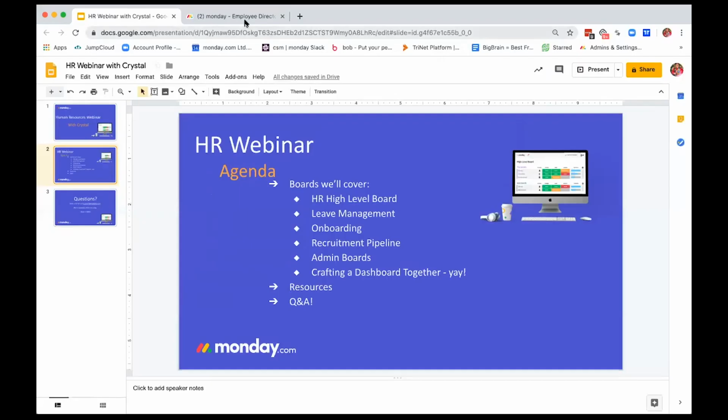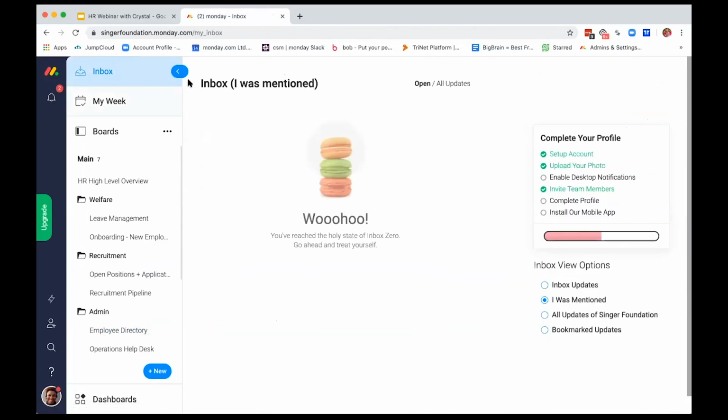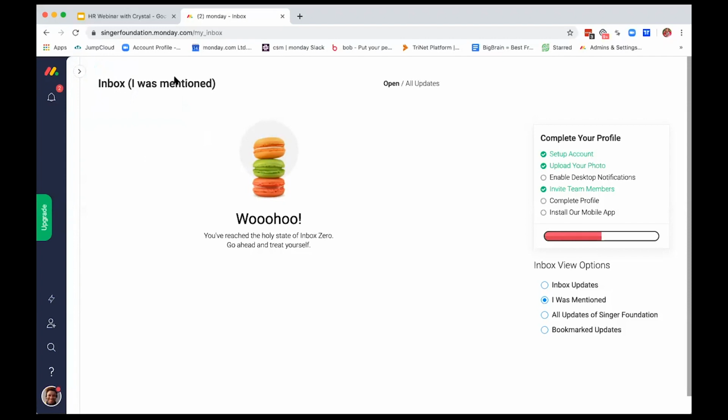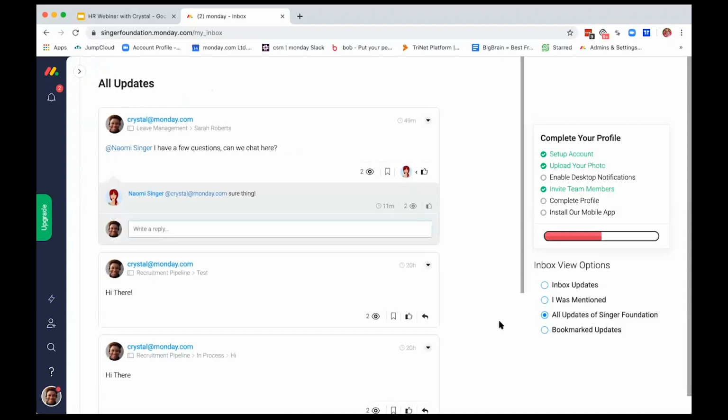Awesome. Perfect, perfect. So let's go into monday.com. You guys are all familiar with the platform at this point. The first thing you usually see when you open up Monday is the inbox. The inbox pretty much pulls from all of the boards that you have in your account, and it allows you to see at a glance things that were happening across the board. If we go to our view options, we have the ability to see all updates in the organization, things that were mentioned to us, and any bookmark updates, and we'll show you how you can get to these updates or how you can create them from your monday.com boards.